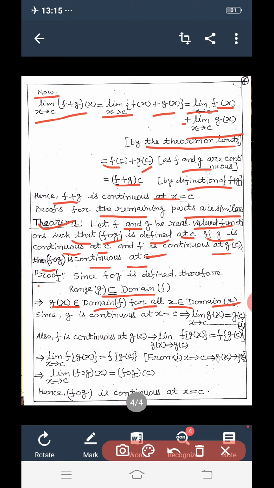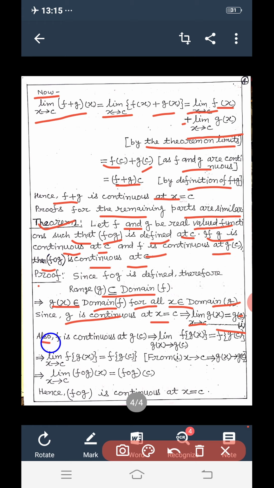Also g is continuous at x equal to c, then limit as x tends to c of g(x) is equal to g(c), taken as 1.